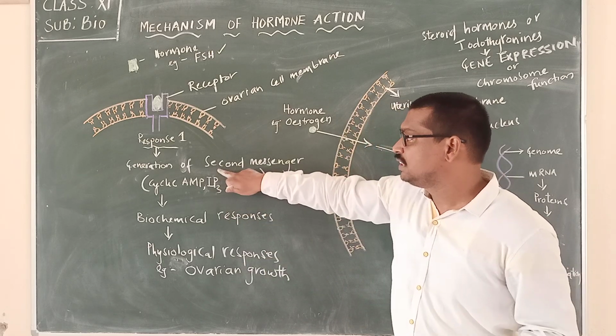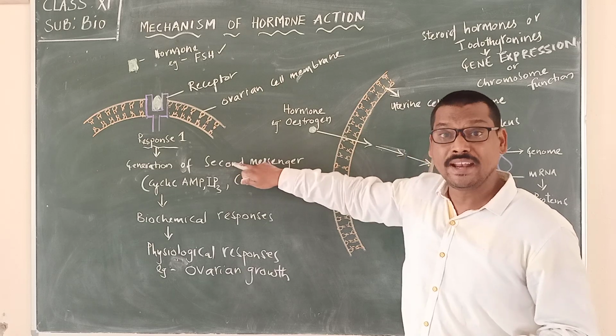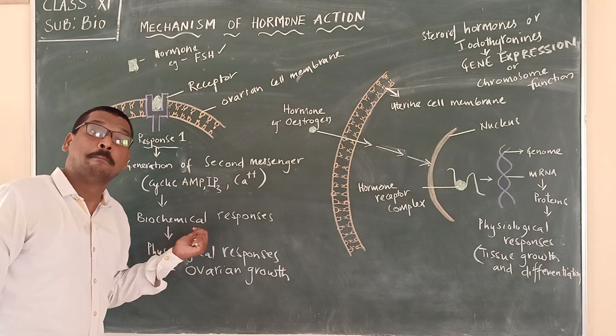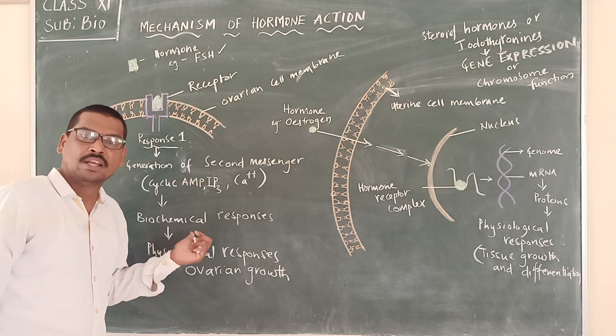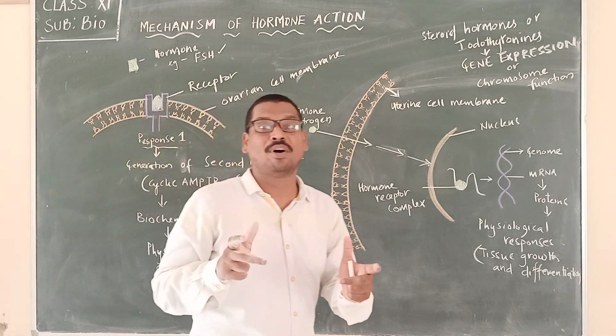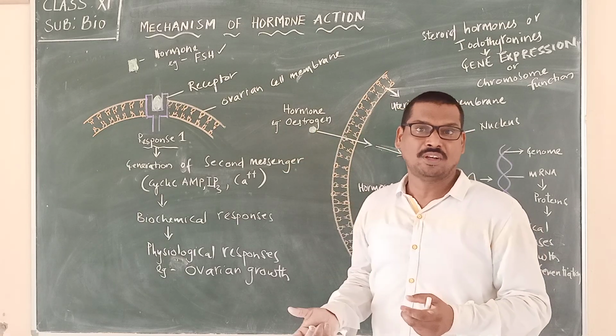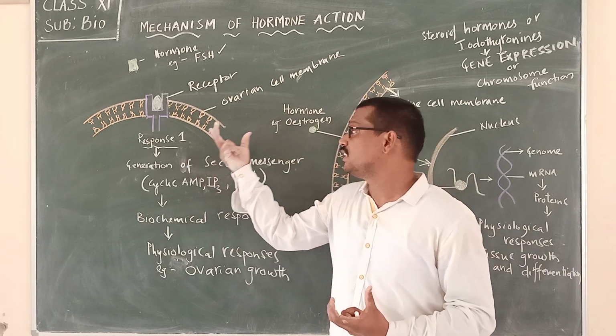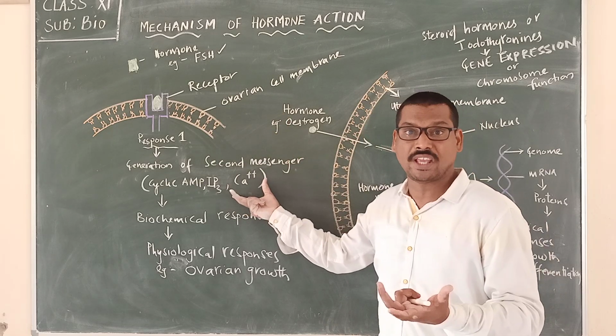So now these second messengers bring up the biochemical responses. Biochemical responses means what? The target tissue metabolism. So they bring up the metabolic reactions inside the cell, or inside this particular cell or tissue, or the organ.